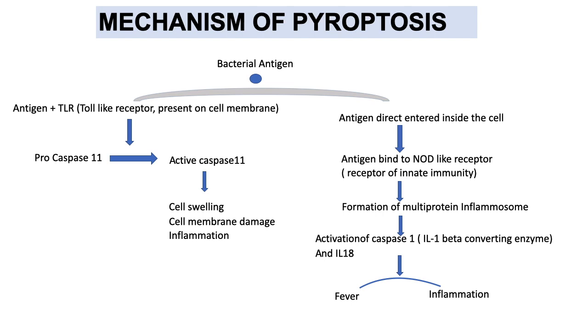Another pathway is when the antigen directly enters the cell and interacts with a toll-like receptor, which is also known as a receptor of innate immunity, leading to formation of a multi-protein inflammasome which activates caspase-1, also known as interleukin 1 beta converting enzyme. This will lead to fever and inflammation. So this is the mechanism of pyroptosis.